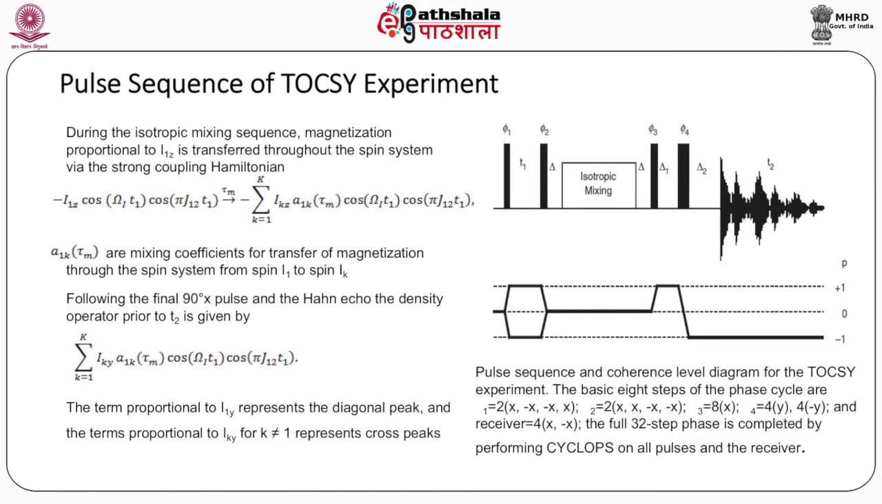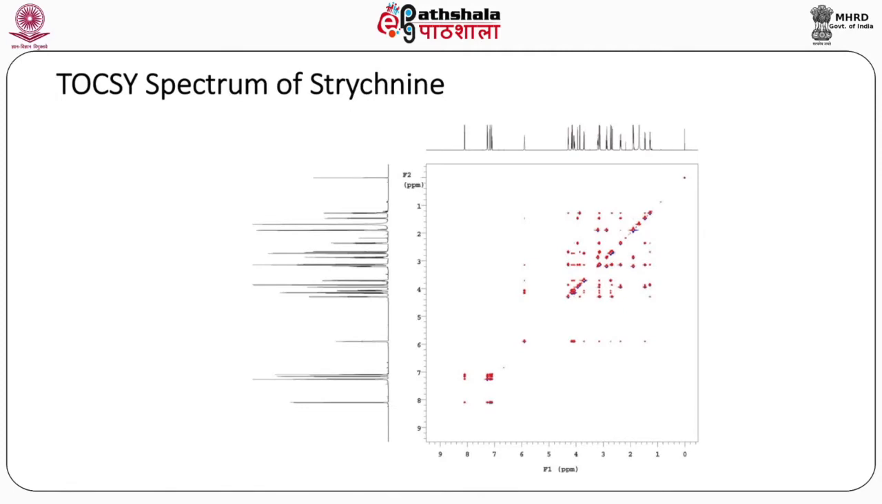The effect of this is given by the expression that is shown. And the point here is that the I1Z magnetization that we see will give a diagonal peak for itself and it will give cross peaks to all other linked components where K is not equal to 1. Now, once again let us look at the TOCSY spectrum of strychnine to appreciate the complexity.